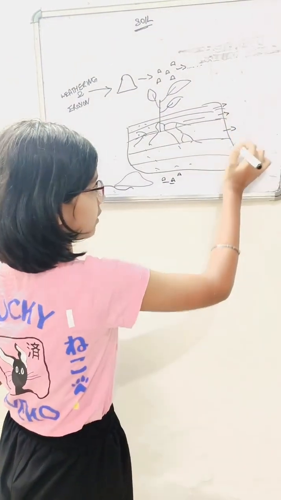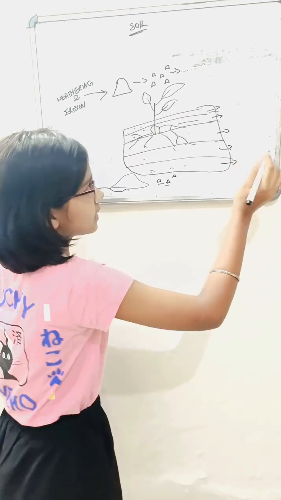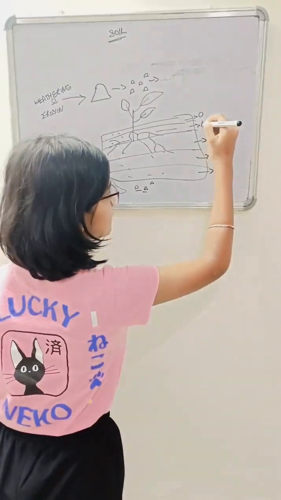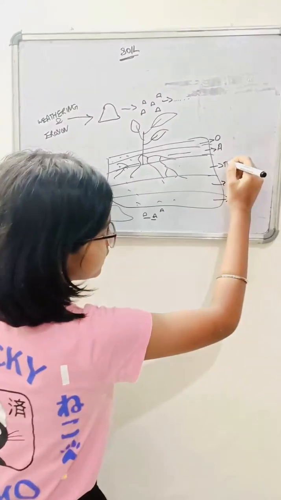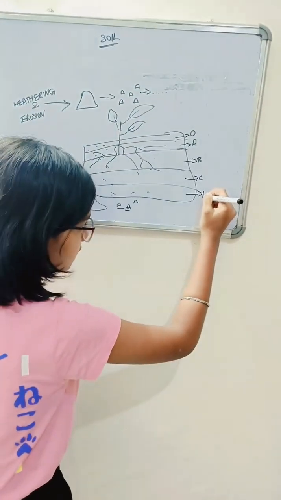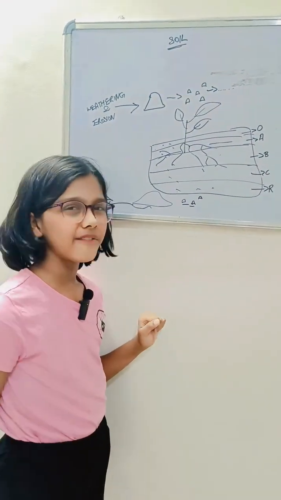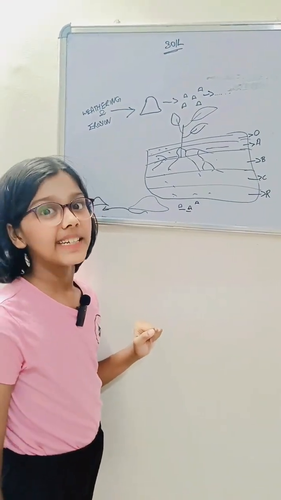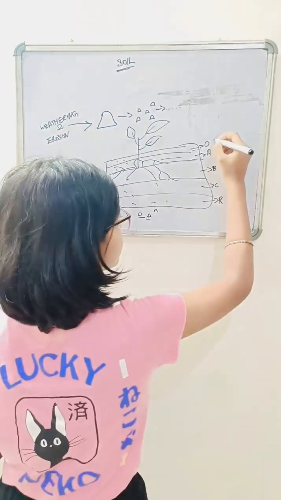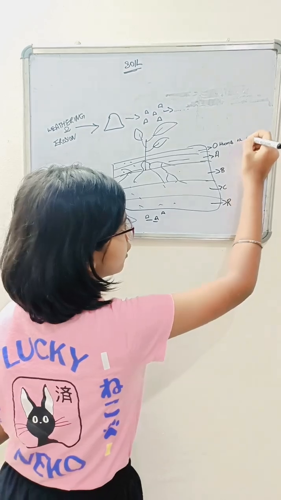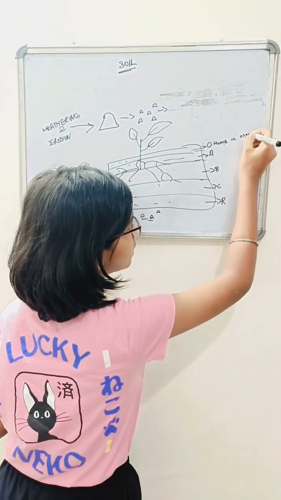First, let's put arrows on each part, and the first is O, the second is A, B, C, and R. Now, I have told you the letters, but I have not told you what they really mean. O means humus, or we can call it organic matter.